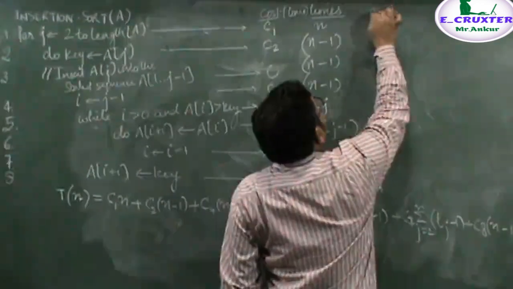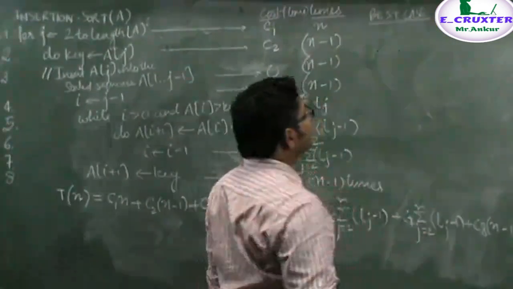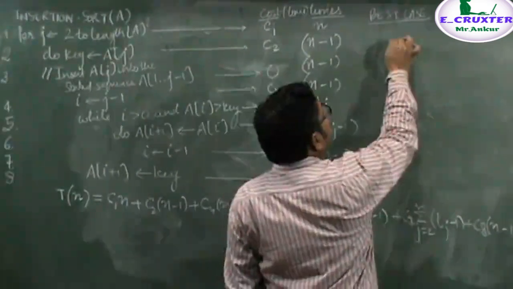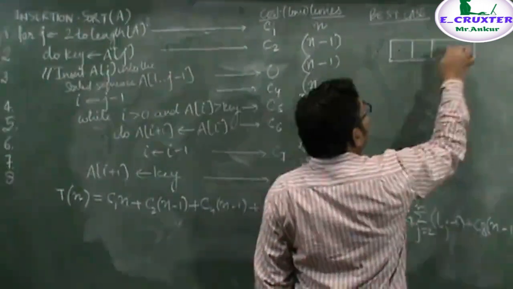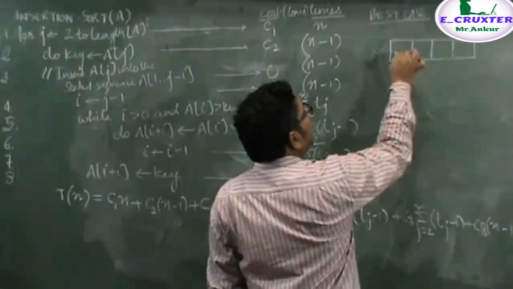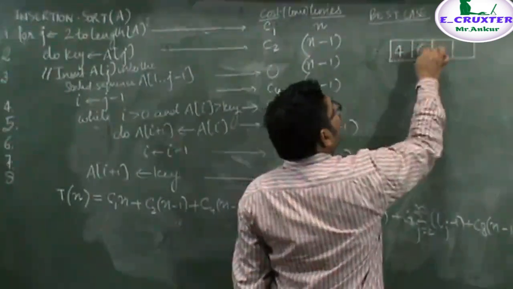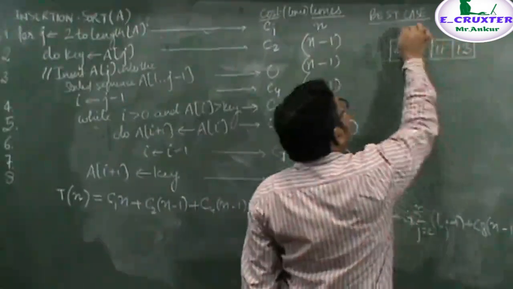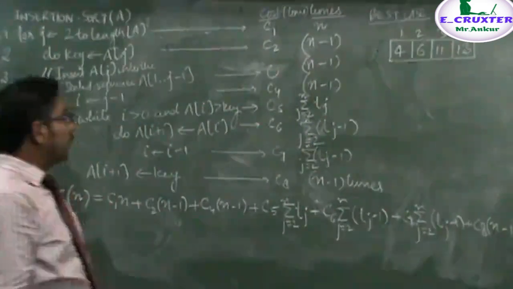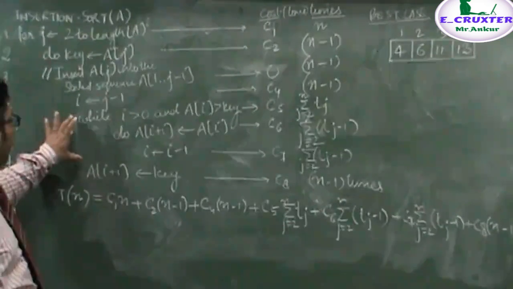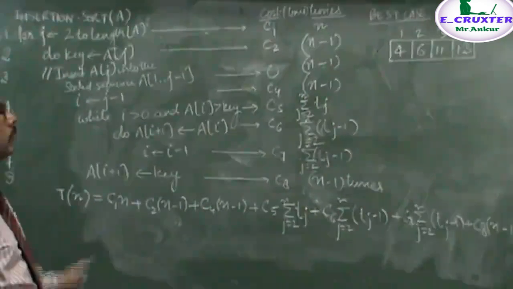Now, to understand the best case, let's consider a simple array with 4 elements. Best case means the array is already in sorted order, so the elements are 4, 6, 11, and 13, and the index numbers are 1, 2, 3, and 4. Now we will try to understand how the 5th, 6th, and 7th statements, that is the while loop, will be executed depending upon the for loop.